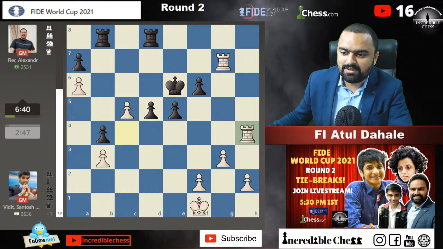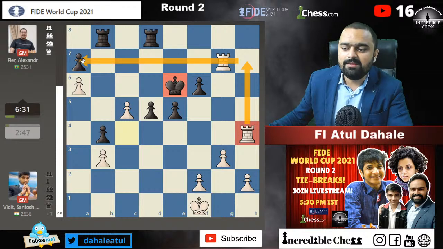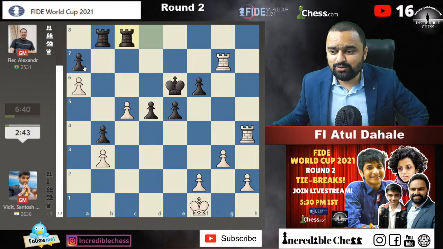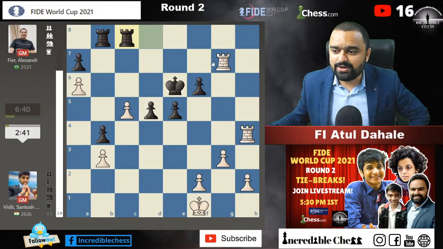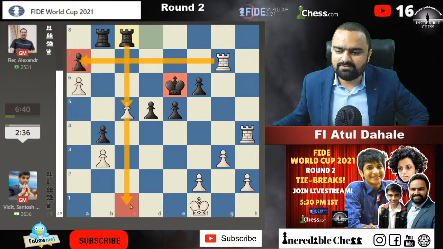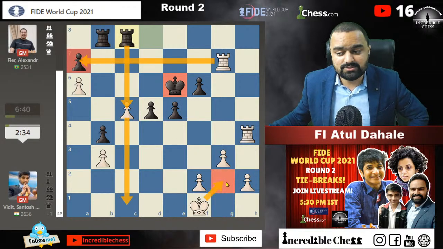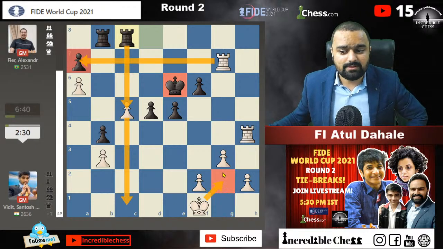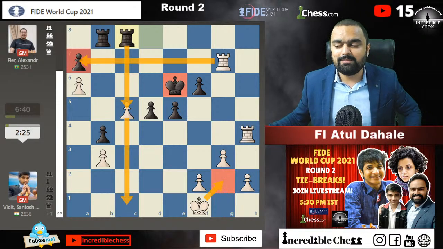He got one pawn, second pawn. Wow, wow, amazing, amazing. Okay, Vidit has 1, 2, 3, 4, 5, 6 pawns. The opponent has 5 pawns. The king is in the center of the board. Rooks are coming on the 7th rank. I think Vidit is going to pocket this point for sure. Now rook to a7 will be played anytime. The king is stuck here, and even if the rook comes somewhere, the king always has the pawn on the g2 square. So this is definitely going to be a winning position for Vidit. Vidit is going to win for sure. Amazing.